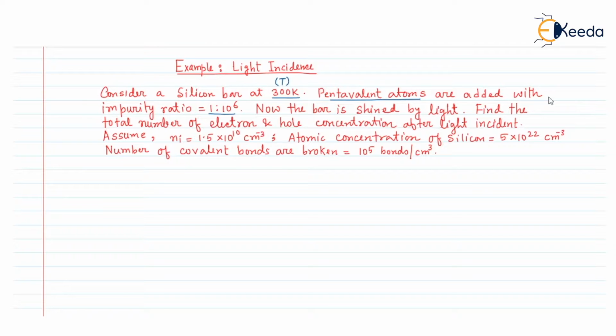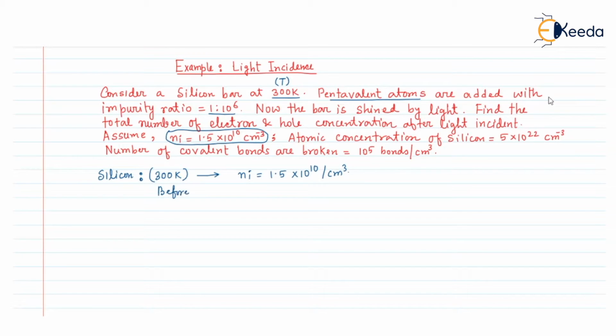Now let us take the silicon sample, and this silicon sample is placed at 300 K. Before adding the pentavalent atom, it is given that the intrinsic carrier concentration of the silicon is Ni, 1.5 into 10 to the power 10 per centimeter cube.